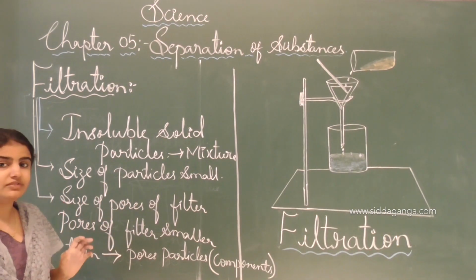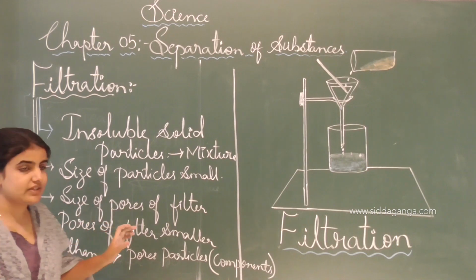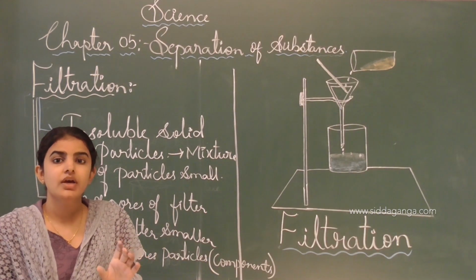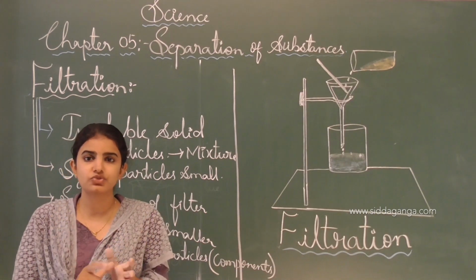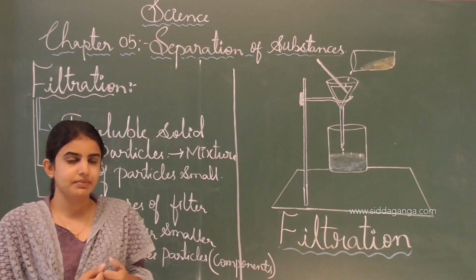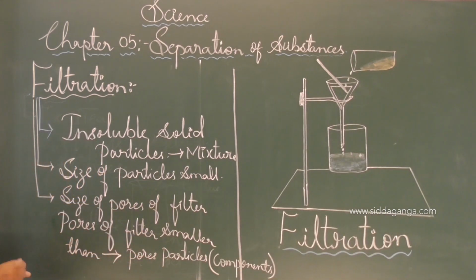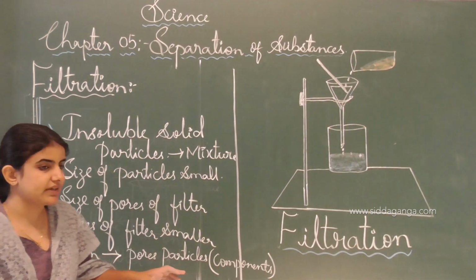See, we must know the size of the pores of the filter is very much important. If the filter has small pores, it is very suitable for filtration purposes. We also keep in mind that the pores of the filter should be smaller than the particles.